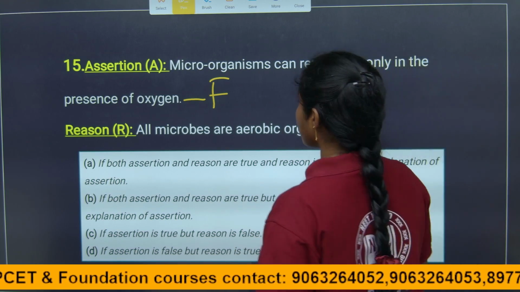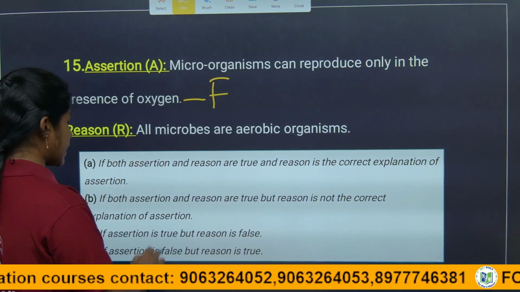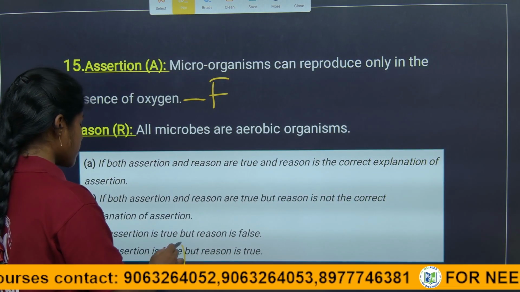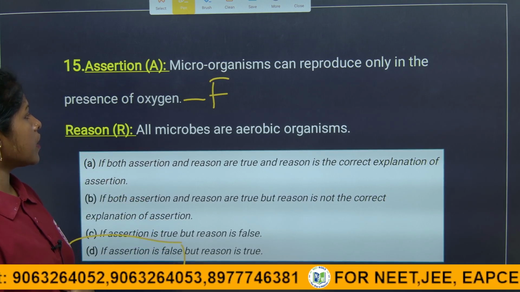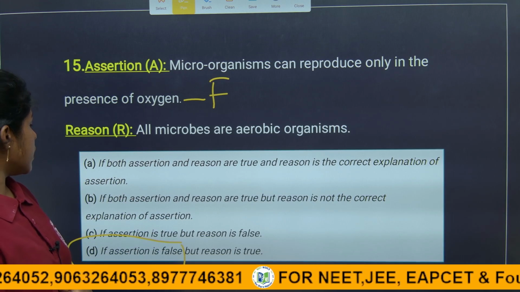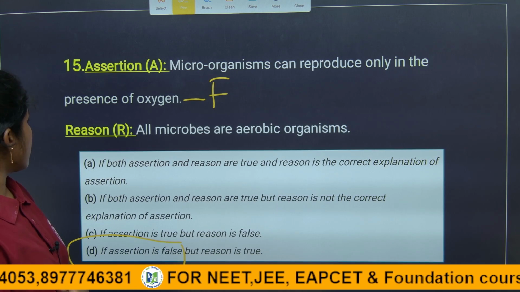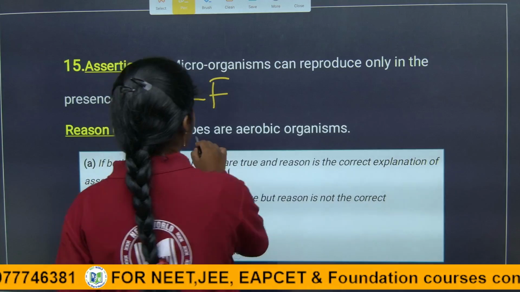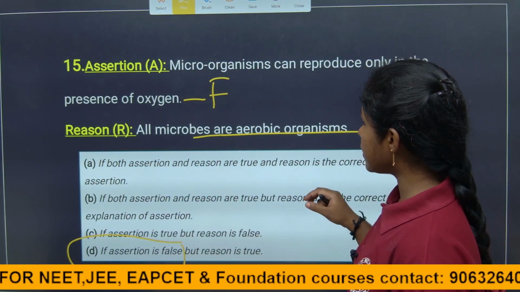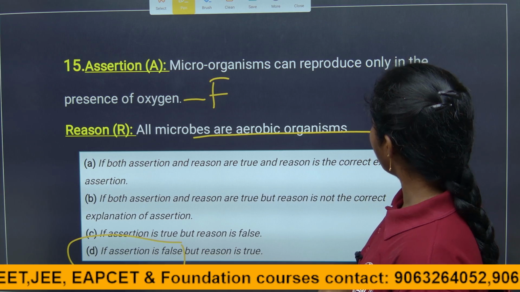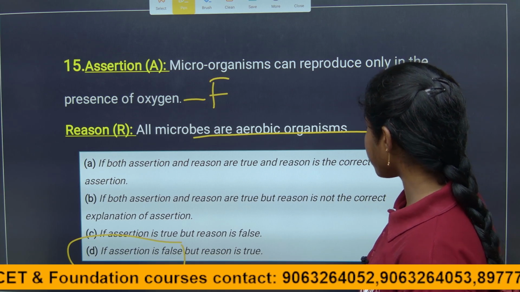Coming to the reason, here the assertion is false. We can see directly in the options that the assertion is false. So let us see the reason. All microbes are aerobic organisms, that is also false, right? All microorganisms are aerobic organisms. Here the assertion is wrong and the reason is also wrong, right children?